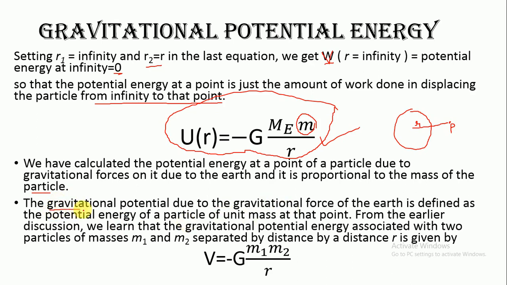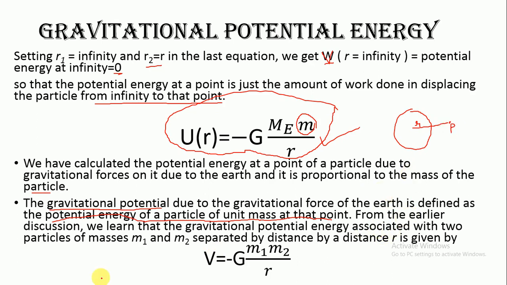Here what we are defining is gravitational potential. So what is gravitational potential? This is the gravitational potential energy of the particle of unit mass at that point. Here this expression is giving us gravitational potential energy at point P. But if you want to define the gravitational potential of earth at point P, this would be the gravitational potential energy of the particle of unit mass at this point. So this is how we can measure the gravitational potential, by taking the mass of the object as unit.